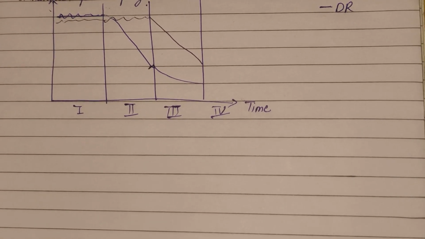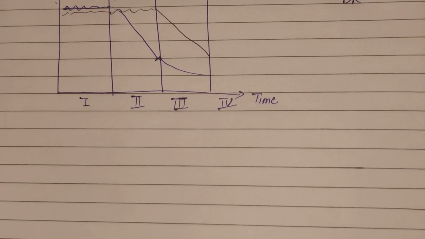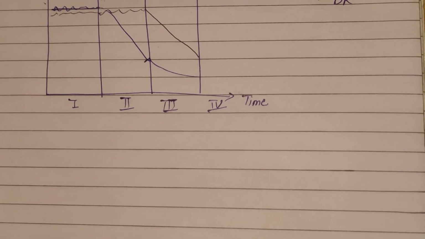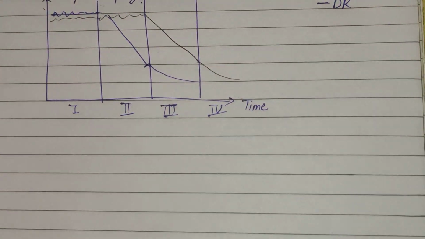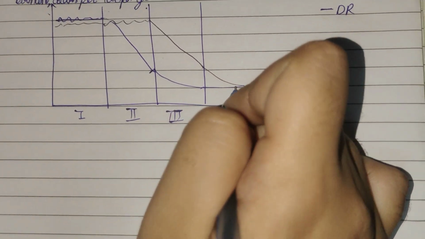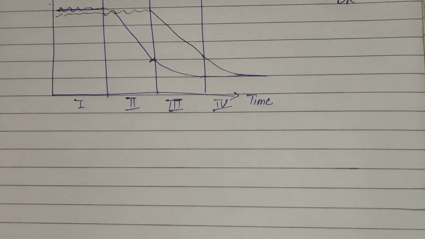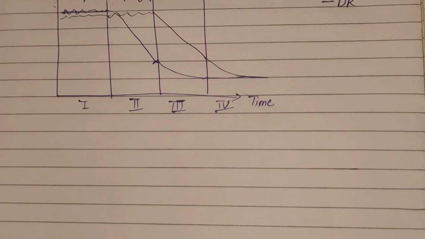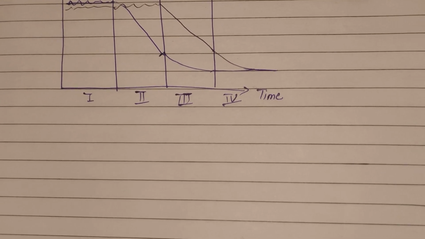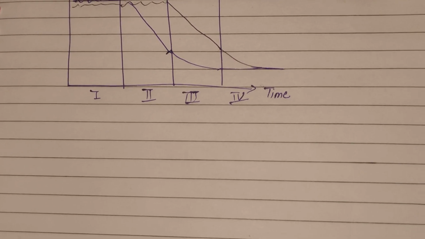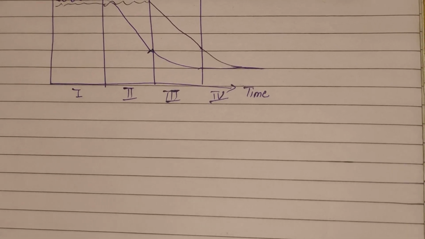And what is the fourth stage? In the fourth stage, both keep on declining and at some point become stagnant. Both mortality rate and birth rate are declining. In this stage, birth rate is low, death rate is low, and the population is steady.